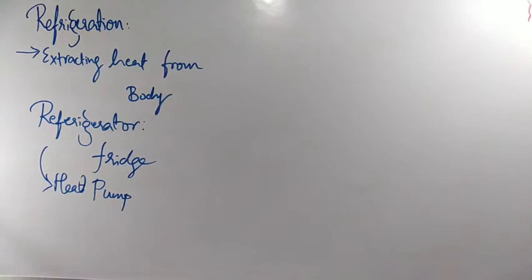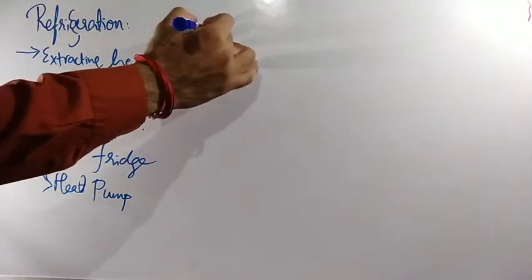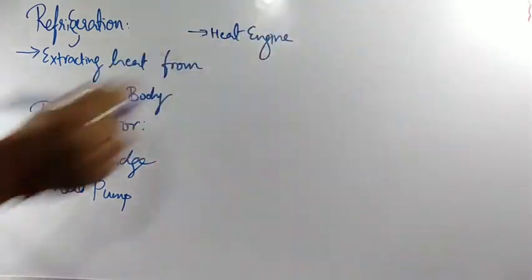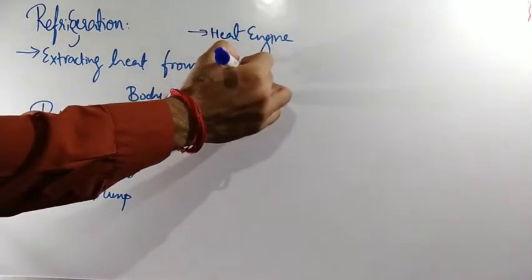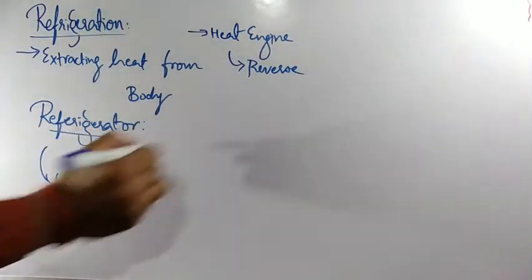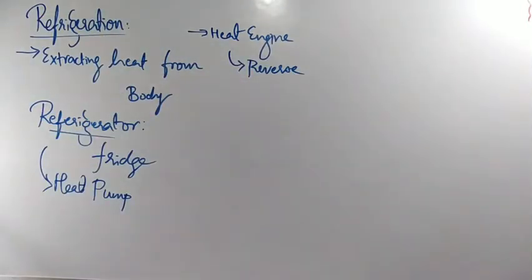Clear? And next, in other words, how can we tell this? A heat engine which is operated in a reverse manner, that is known as what? Refrigerator. Clear? So all these definitions you can remember. And a refrigerator pumps out heat from a body at a lower temperature to that of a higher temperature, which is known as a heat pump.